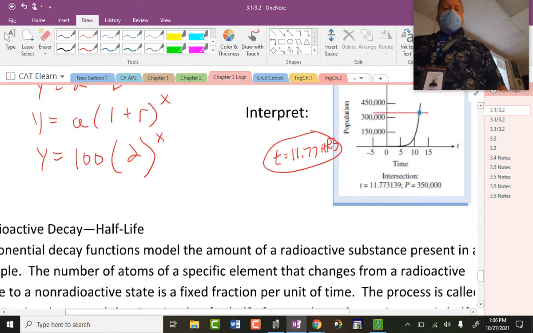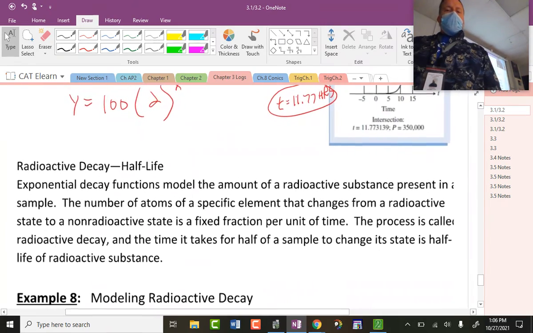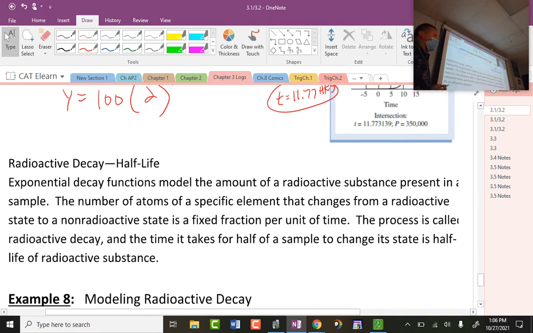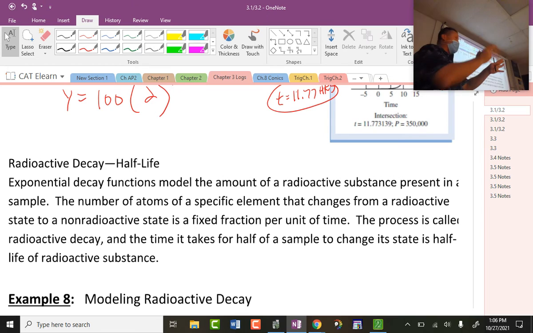All right, one more thing, which is actually not really a new thing, but it is a nice concept, and I like talking about it. And you don't have to write all this down; you just have to understand it. Radioactive decay, which scientists put into half-life, so we can compare a bunch of different substances. And I'll talk about that after I read this nice little sentence.